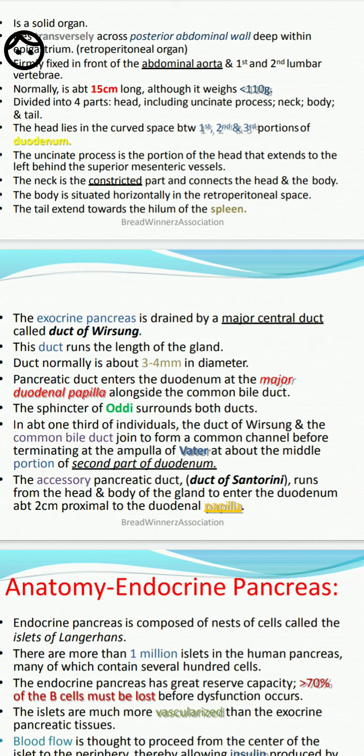So next, what is the anatomy of the endocrine pancreas? The endocrine pancreas is composed of nests of cells called the islets of Langerhans. Why? Because here there are exocrine glands and ducts, and endocrine cells. Some of the cells are secreting hormones. Those cells are called the islets of Langerhans. There are more than 1 million islets in the human pancreas.